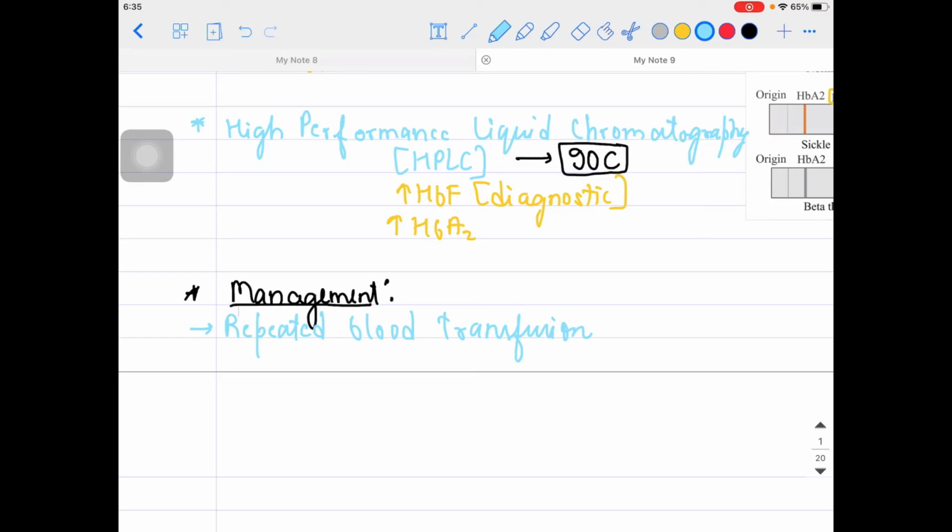And secondly, importantly, and I would say for the long term, what will be the permanent treatment over here? That will be the stem cell transplantation. Fine. So that will be the permanent solution of this particular thalassemia.